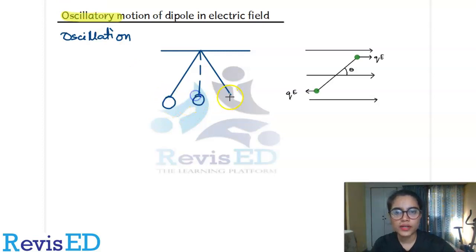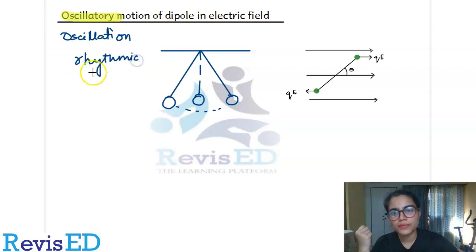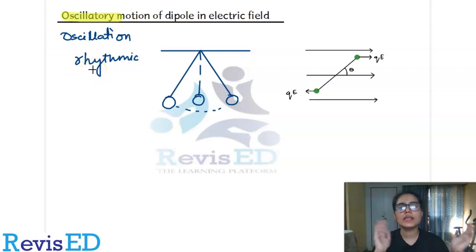Just as an example, oscillation refers to the to and fro movement of anything. You can also say it is a rhythmic movement of the body. That is, if it is moving from left to right, it is going to move from right to left, and left to right in the same manner. And when this oscillation happens multiple times, in frequent intervals of time, it is known as oscillatory motion.